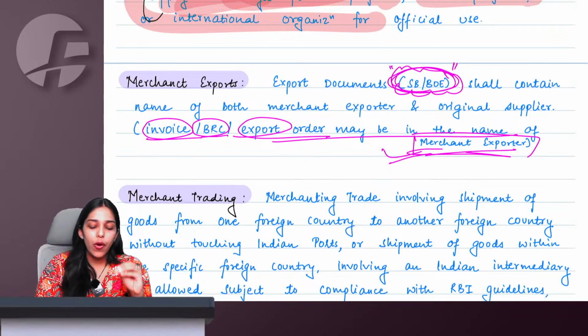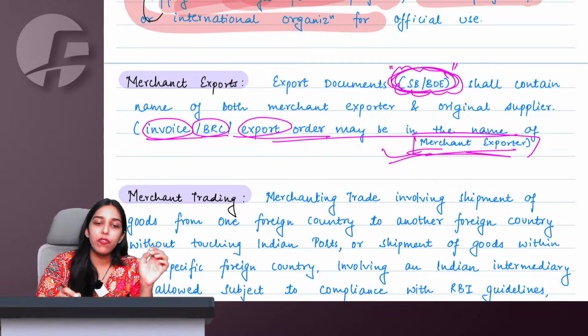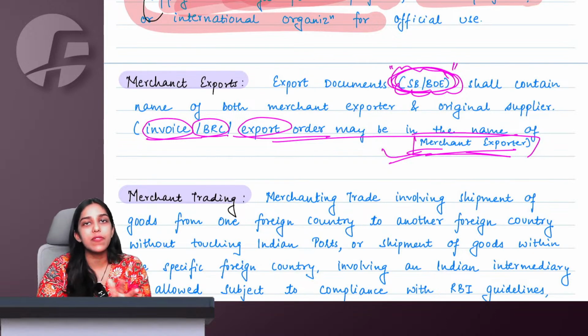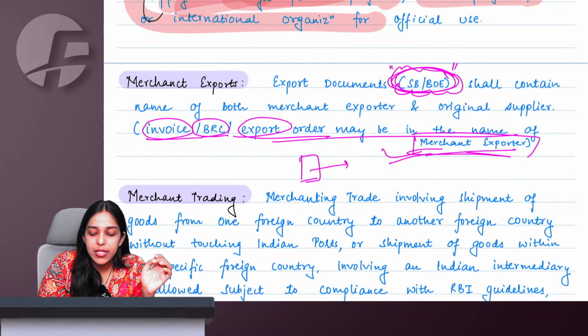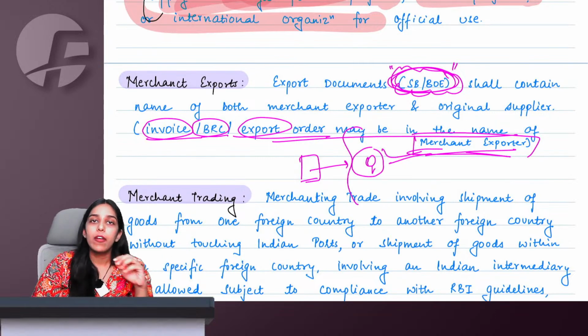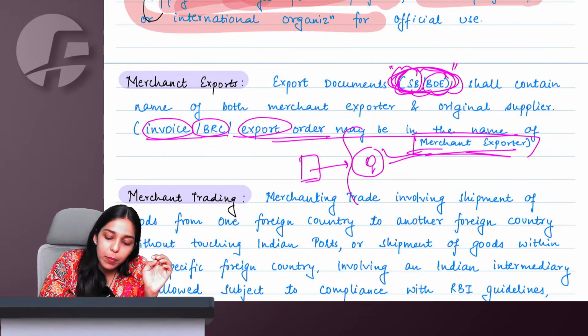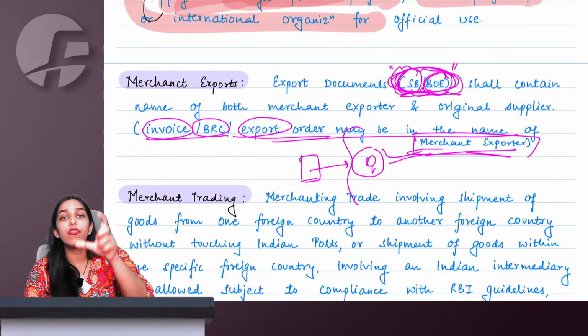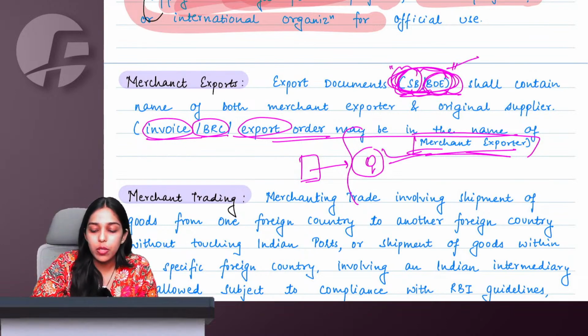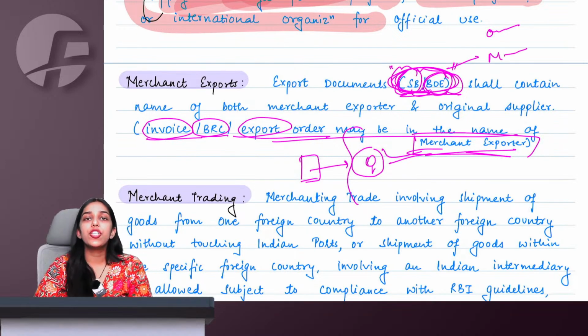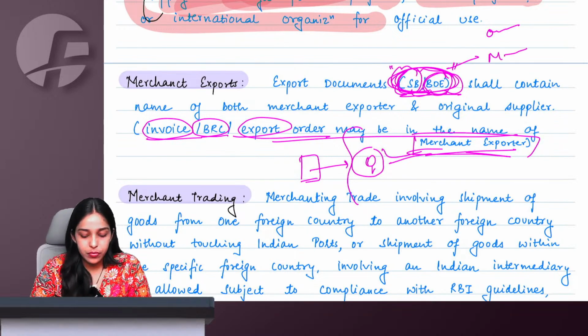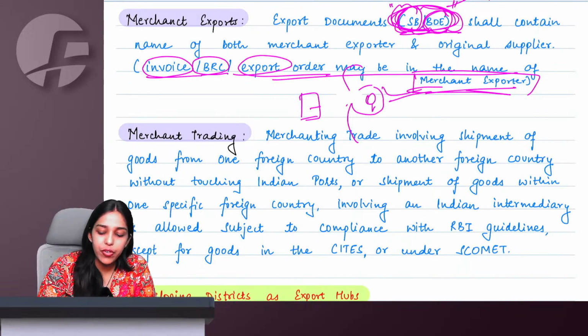No, on invoice or on bank realization certificate or on export order, if only the merchant exporter's name is there, that is fine, because ultimately the merchant exporter is dealing with the person outside India, which is okay. But in the shipping bill or bill of export, which is the document with which the government is concerned, there should be the name of both parties, the original exporter and the merchant exporter. Got it?